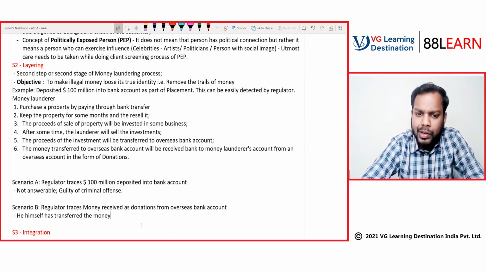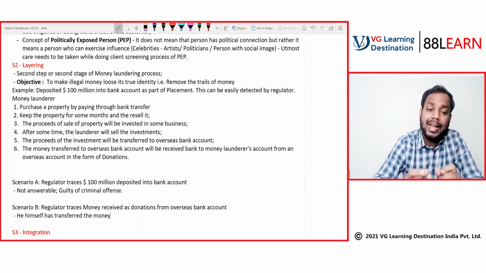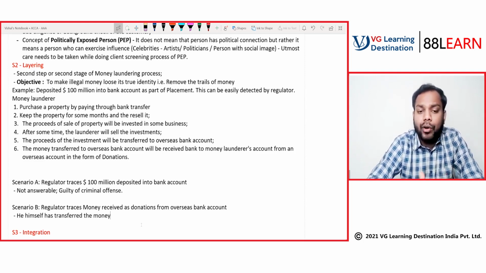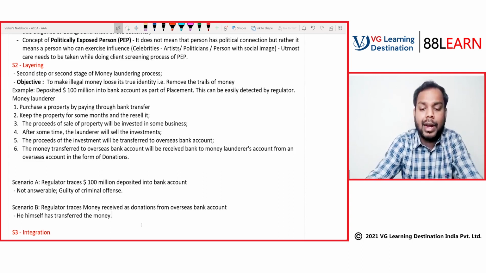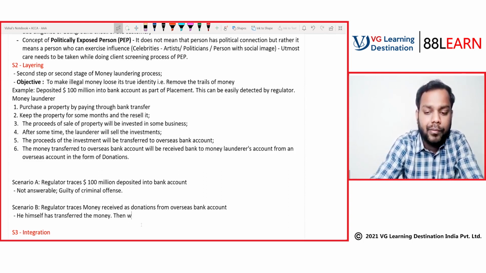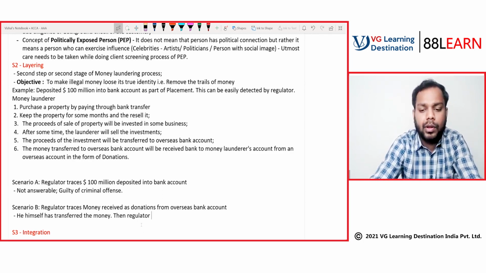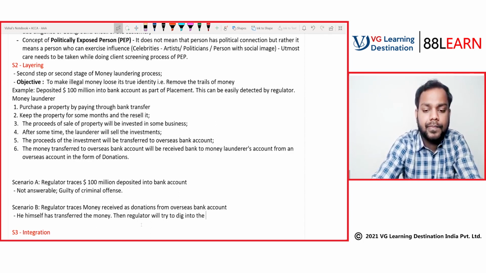The regulator suspects this might be a potential money laundering activity, but is not yet confirmed. He is just suspicious. So he will try to dig into the transaction.